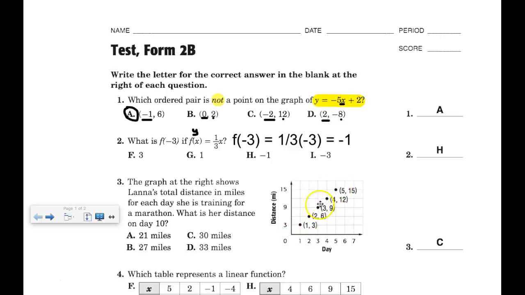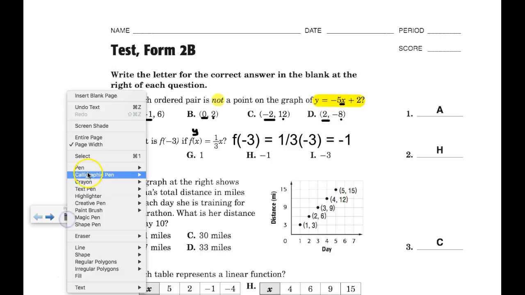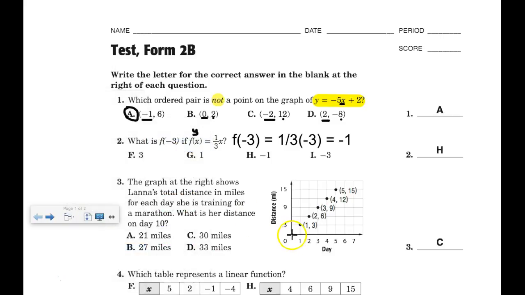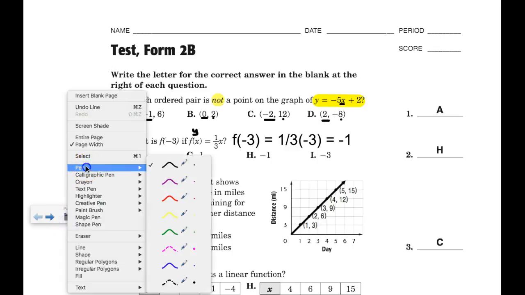that this is linear. It's a constant rate of change. In other words, if I attempted to draw a line, it looks like if I start from 0 and try to go through these points, that I'm going to have a linear function. Okay, so that means a couple of things to me. Number one, if the function is linear, that means I have a constant rate of change.